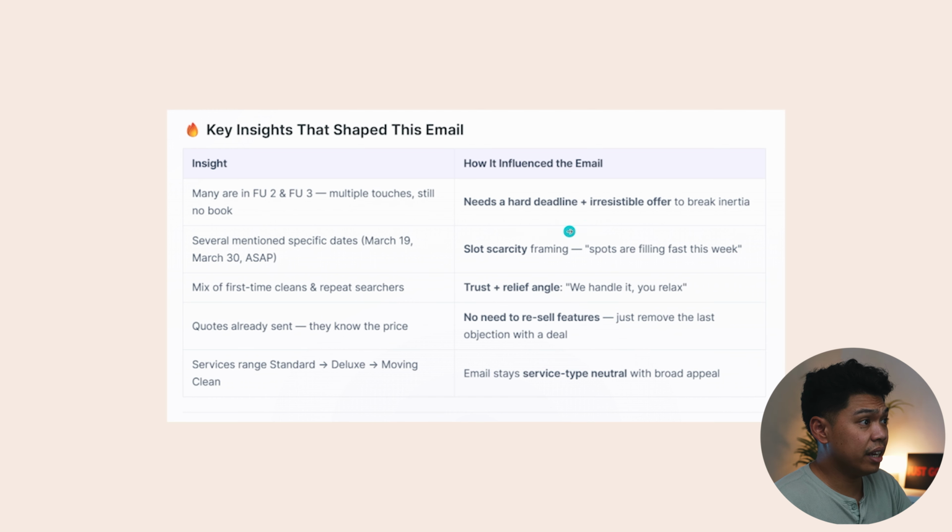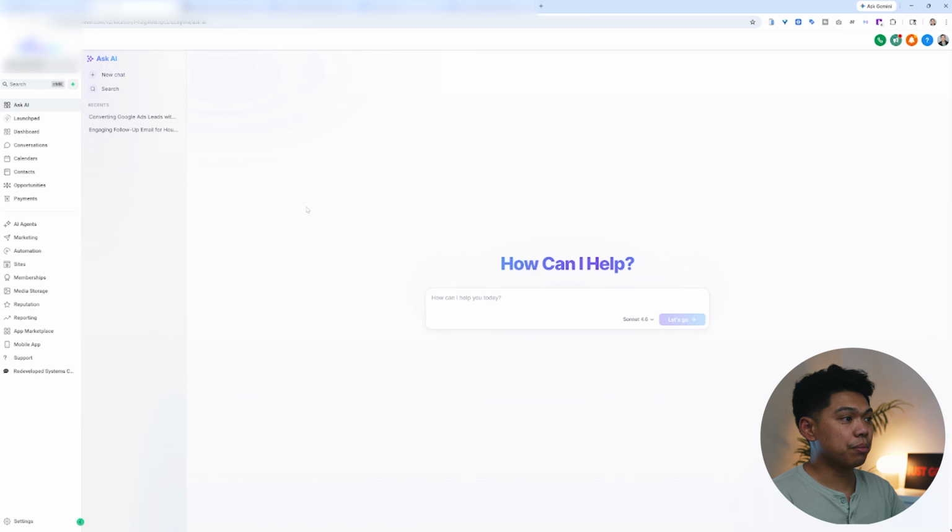It needs a hard deadline and irresistible offer to break inertia, right? How it influenced email, slot scarcity, trust and relief. So it gives all the information that is needed and gives us the reasoning behind why they wrote this email this way. And then we can go in and we could change it, right? We could be directing it and making sure it's on brand for this specific client and the leads it wants to be able to book. So this is your modern day Ask AI business operating system with Go High Level.